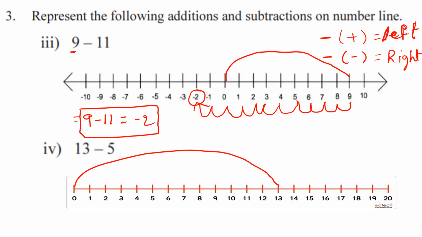How many steps do we take left? That is 5 steps. Okay, so 1, 2, 3, 4 and 5. It stops on plus 8. So that's why 13 minus 5 is equal to positive 8.